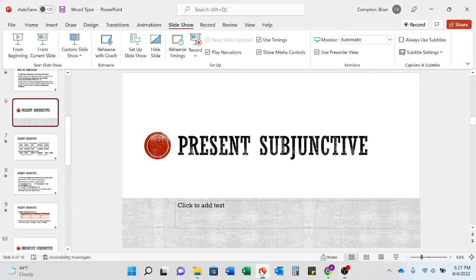Salve omnes, it's Magister Compton again, and today we are going to be talking about the present subjunctive, the first of the four tenses that we're going to be dealing with in this chapter.